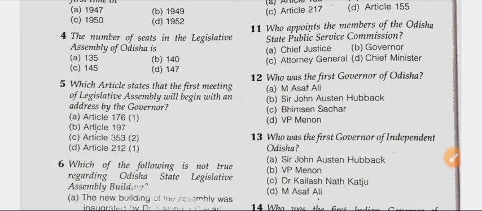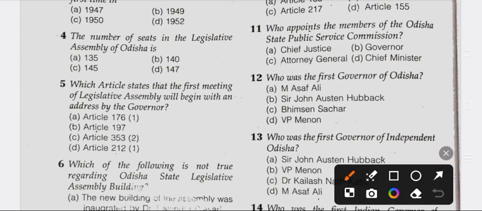Question number 5. Which article states that the first meeting of Legislative Assembly will begin with an address by the Governor? Option A Article 176(1), option B Article 197, option C Article 353(2), option D Article 212(1). So question number 5 right answer is option A, Article 176(1).